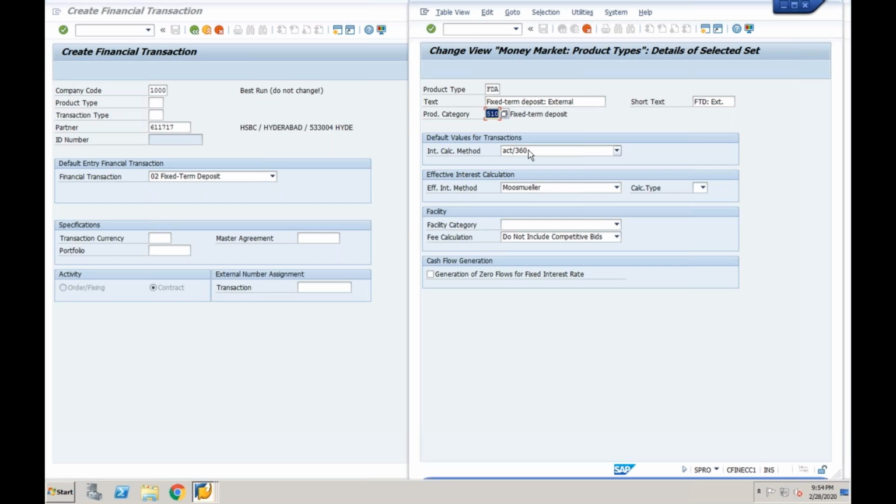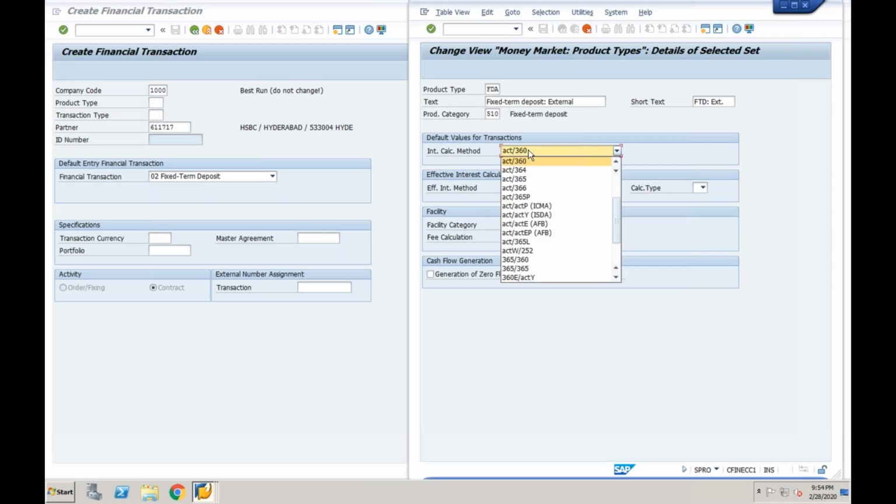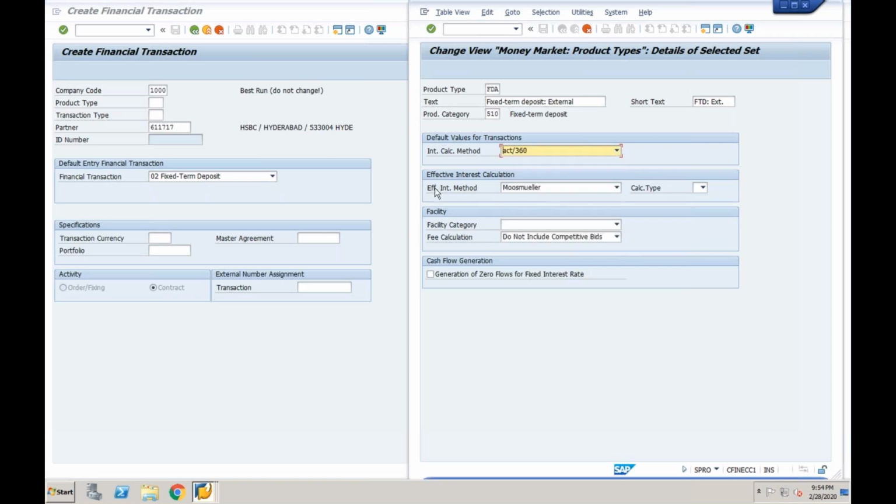Interest calculation. Interest is calculated for one year as per Act 365 or 360, that is your choice. Then the effective interest calculation method. Country to country, we have three different scenarios. If you calculate as per the Asian method, it is the linear method. If you use the European method, it is the European method. If it is the US method, you use the US method. Take anything, that's not a problem. The calculation is based on the last rollover period, meaning the interest will be calculated only on the last rollover period.